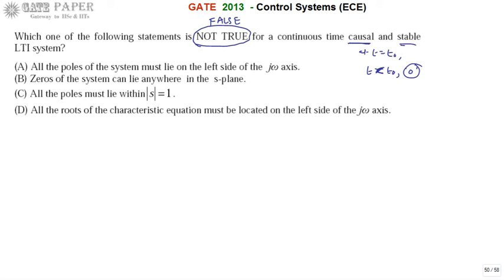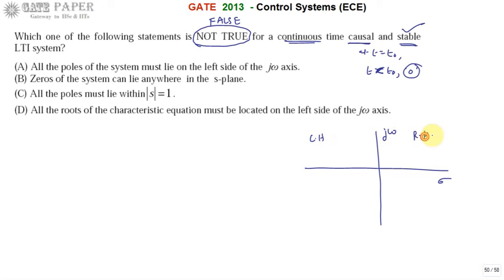And the stable system, we know very well from control systems. For a continuous time system, we check the possibilities with respect to the S-plane. The S-plane has a real axis as well as a j omega axis, with the left hand side and the right hand side.